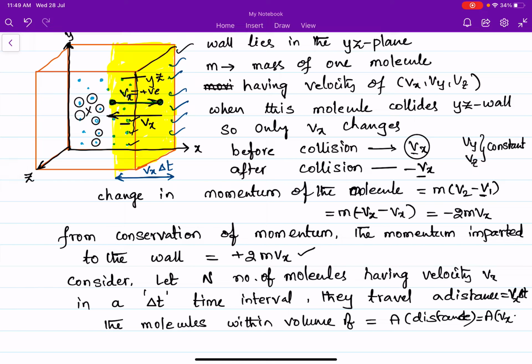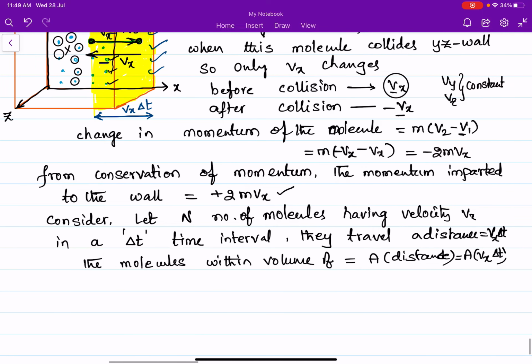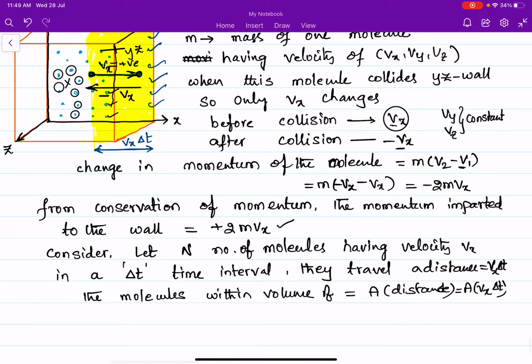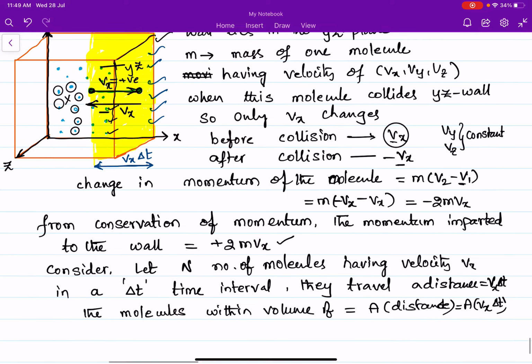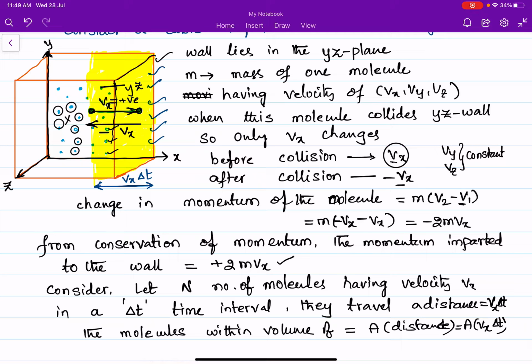Here the distance is nothing but Vx delta t. So only these molecules can go and collide with this wall of the vessel. So this is the volume. In this volume, colored with yellow, only those molecules can move towards right and hit the wall of the vessel.